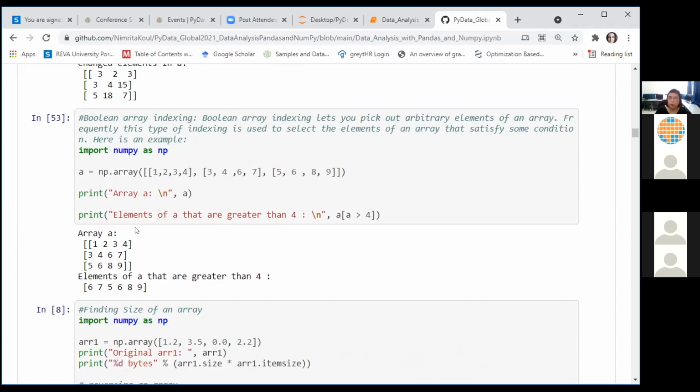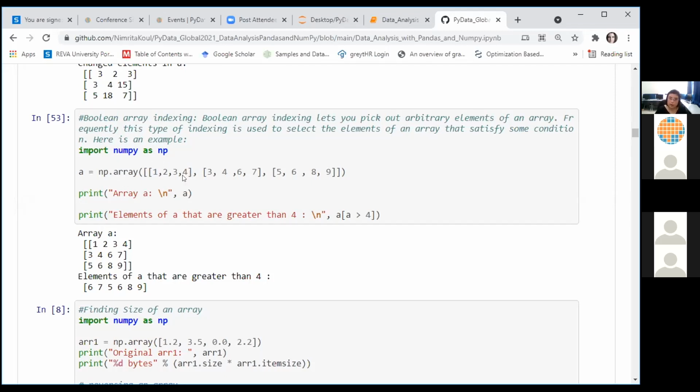So now we are looking at Boolean indexing in NumPy. When we are performing a Boolean indexing operation, what Python usually does is that it creates a Boolean array or a mask, then applies that mask to your original array to extract the specific elements which you might be interested in. We'll demonstrate this Boolean indexing through this simple example. Of course, I'm only discussing very basic examples because this was intended to be a beginner's session for people who are getting started, right at the beginning of their career, using NumPy and Pandas.